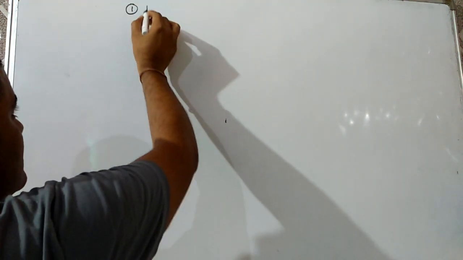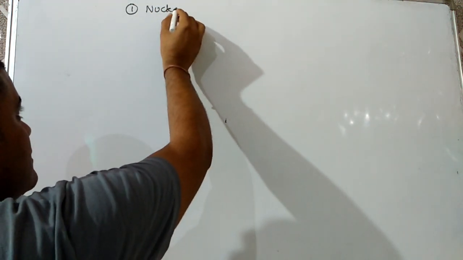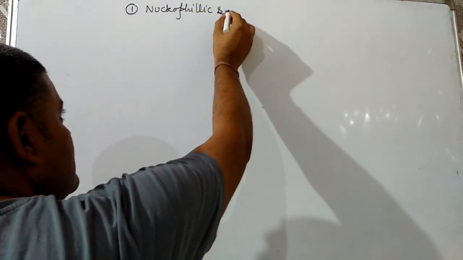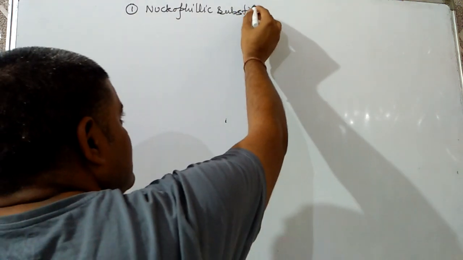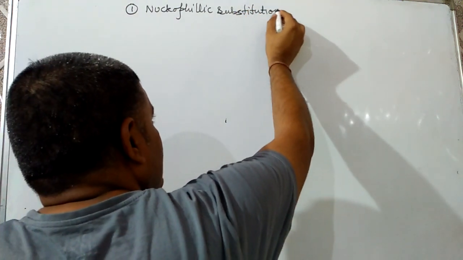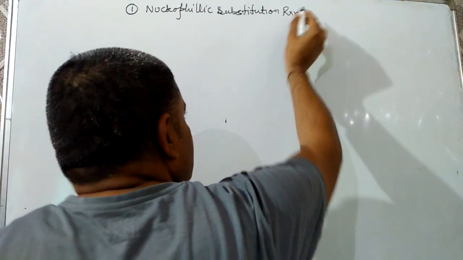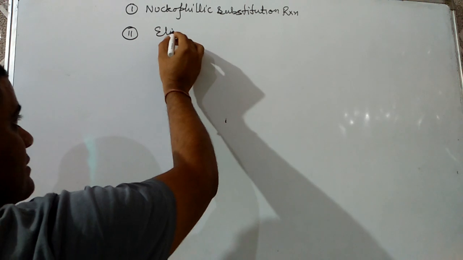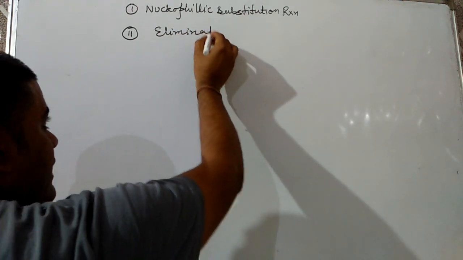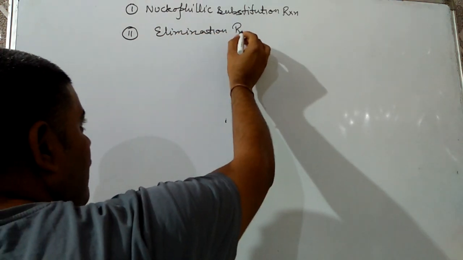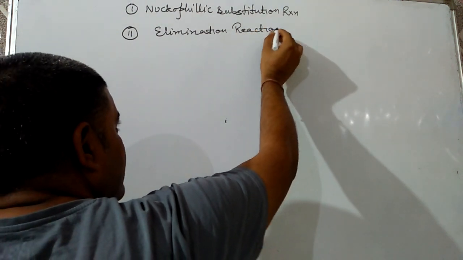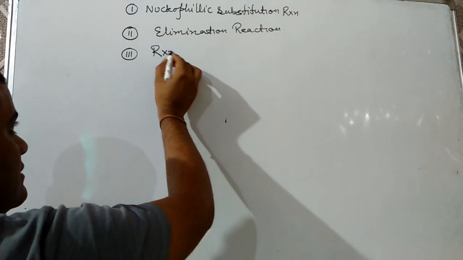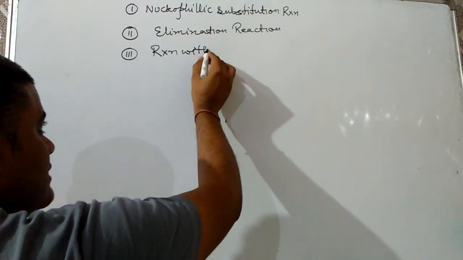The first one is nucleophilic substitution reaction. The second type of reaction is elimination reaction, and the third type is reaction with metals.